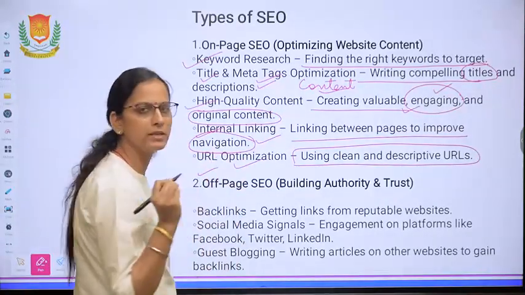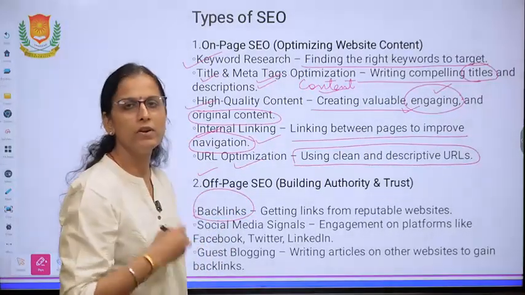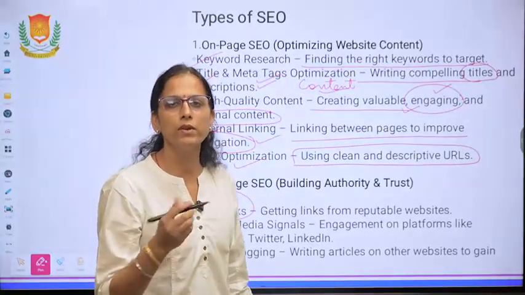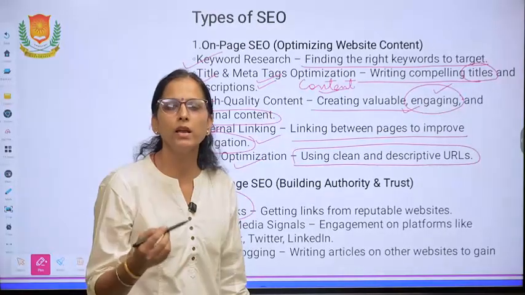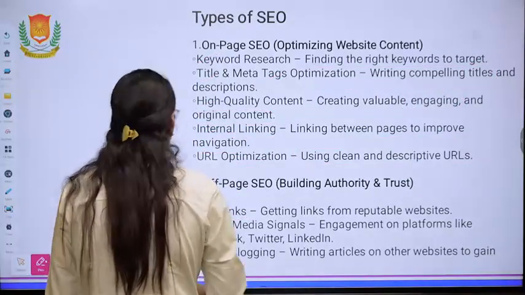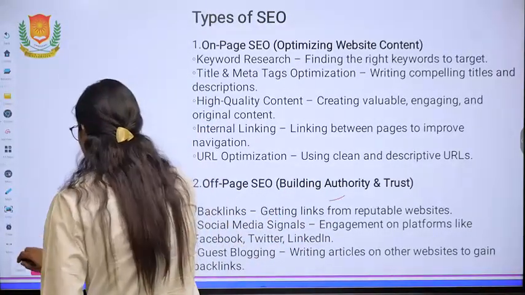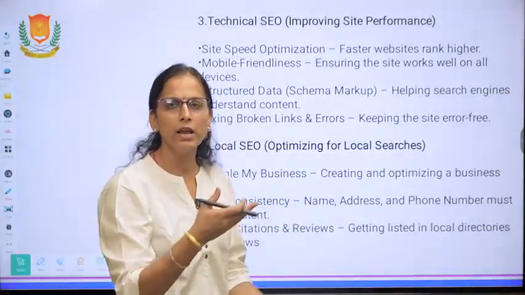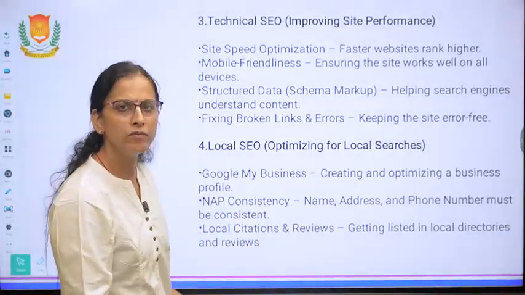Then we have off-page SEO. Off-page SEO is providing the backlinks. Whenever we are giving some activities, we are giving resources, then at the bottom we give some links. These links are known as backlinks. Backlinks means a link from one page to another. So with the help of backlinks also, our website viewers will increase. If somebody is reading the information, they get the link and they will click on the link and come to our website. So this is another way to engage the viewers.